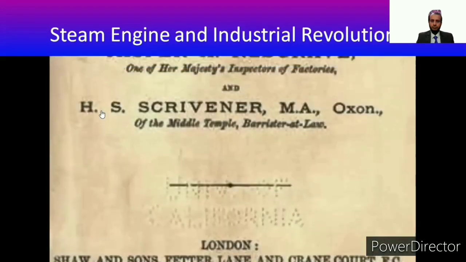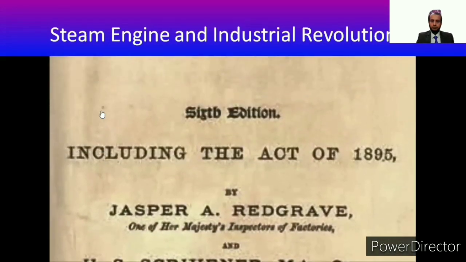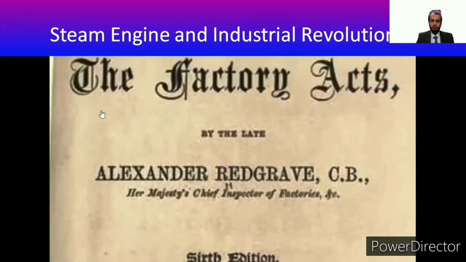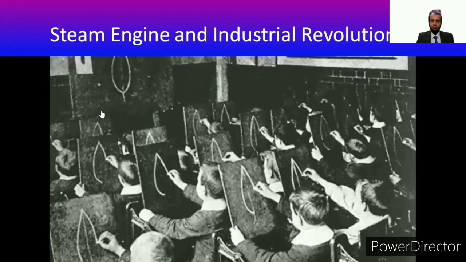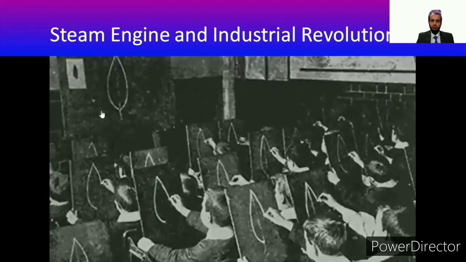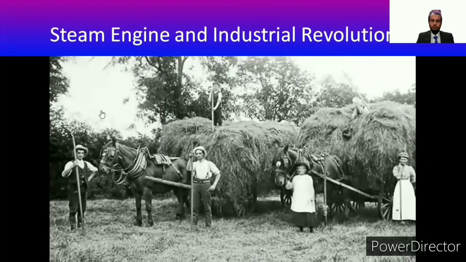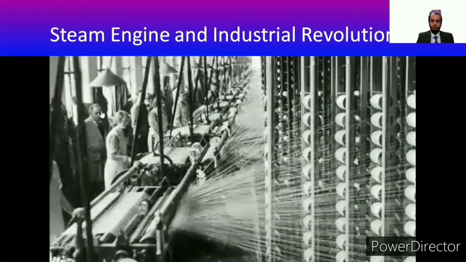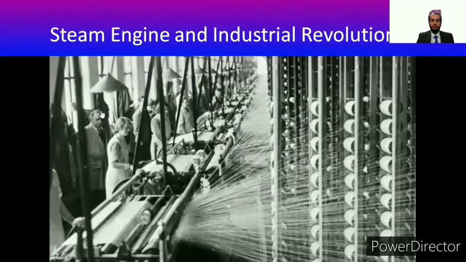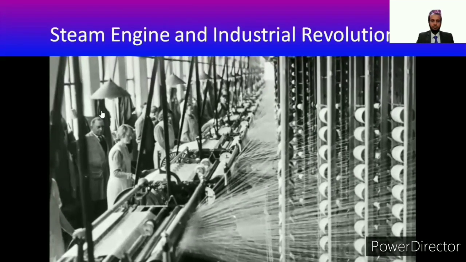To ease some of the children's pain, Parliament passed the Factory Act in 1833. This limited the amount of hours children of certain ages could work. Children were also required to receive schooling for at least 2 hours a day. As England turned from a country that relied on trade and agriculture for its livelihood into one based on the manufacture of goods, they needed a way to deliver materials and products quickly.